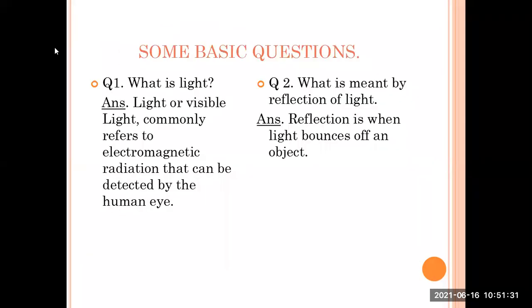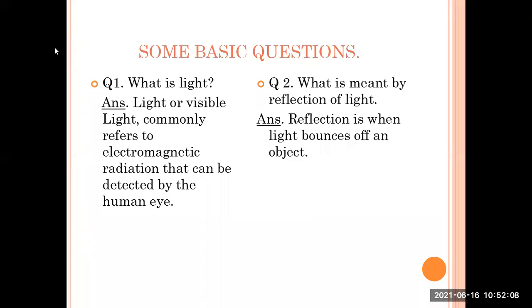Let's move on further. Now, these are some basic questions which make our concept clear about light. What is light? Light or visible light commonly refers to electromagnetic radiations that can be detected by the human eye. Okay, only the human eye can detect its presence. You cannot feel it, you cannot touch it. Okay, so only one sense, that is eyesight, this sensory organ can sense light.